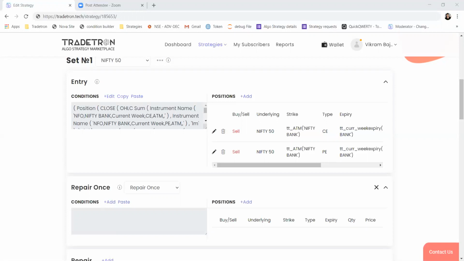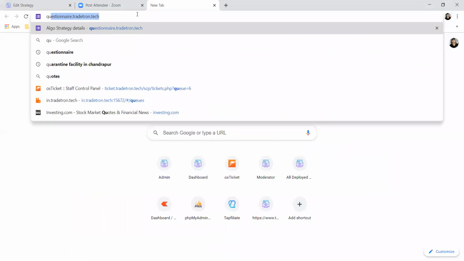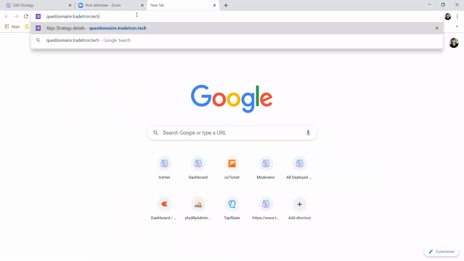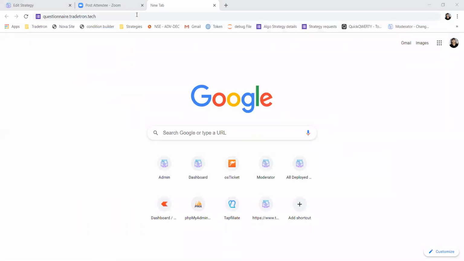So someone has written the complete strategy conditions. On this, we cannot create the whole strategy. If you want your strategy to be created by us, you can just fill in this form and send it to us.